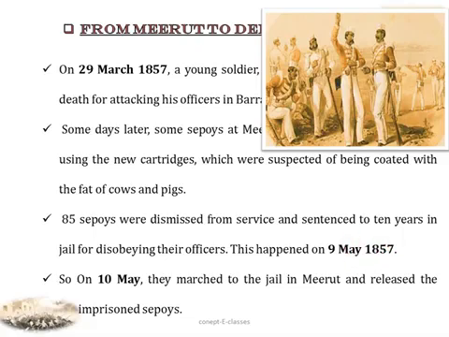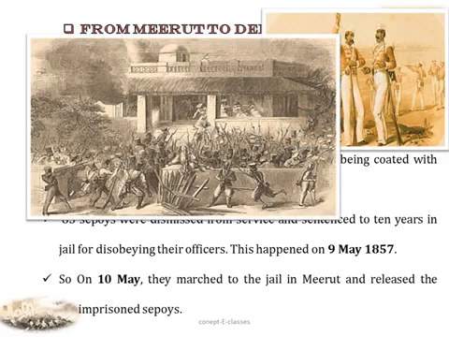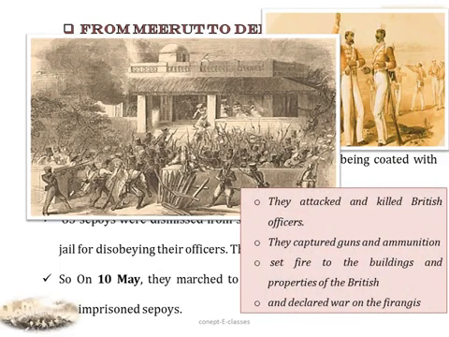The sepoys and the Indian soldiers were very angry, and in order to bring an end to the company's rule, on 10th May they marched to the jail in Meerut and released the imprisoned sepoys. This is an image where the rebel sepoys attacked and killed the British officers, and captured the guns and ammunition. They even set fire to the buildings and properties of the British and declared war on the Firangis. Firangi is a term used for foreigners.